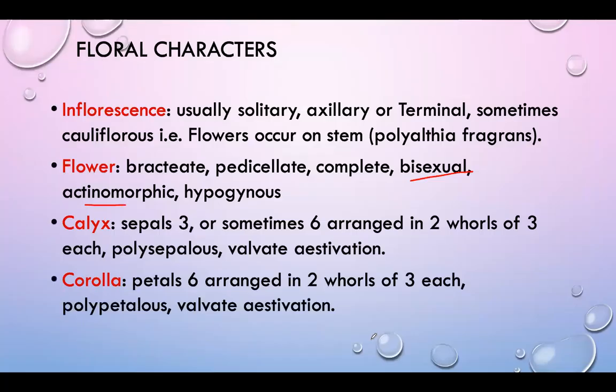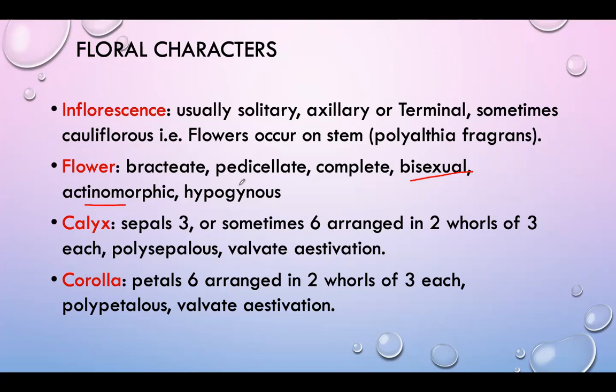In the Annonaceae family, these are the actinomorphic flowers. So what is the meaning of hypogynous? These flowers are hypogynous. Hypogynous refers to the position of the gynoecium and the thalamus, and based on this position of gynoecium and the thalamus,